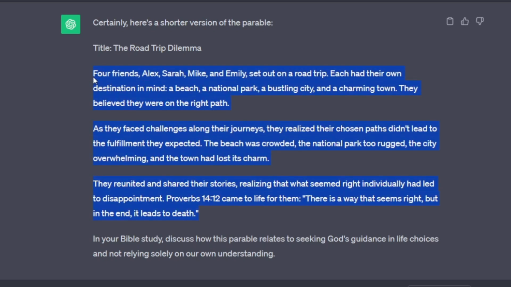I can use this as a perfect example to my audience of 25 to 35-year-olds. Because they're always traveling, we're looking for places to go. It's just something that we love doing, going to the beach, going to a park, a city, etc. That's pretty common, and so that's a good way to use the scripture.